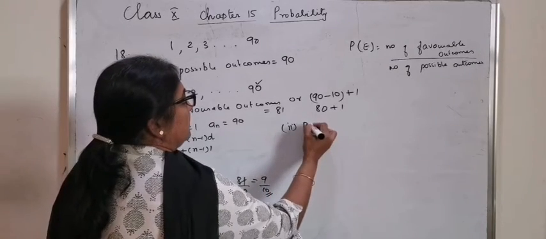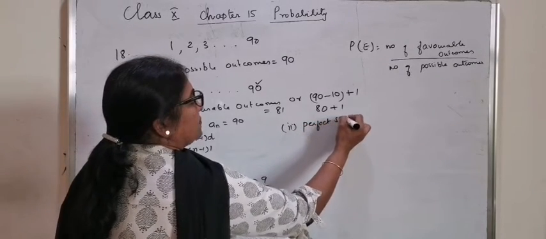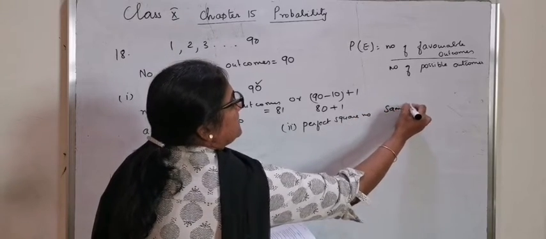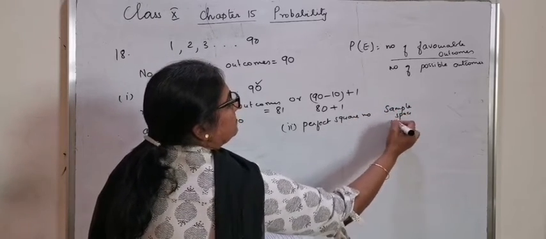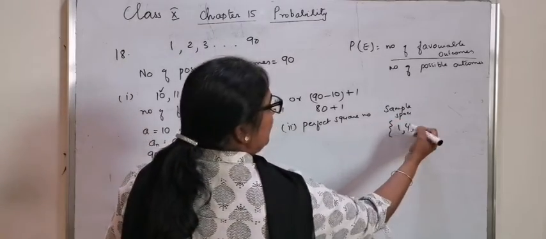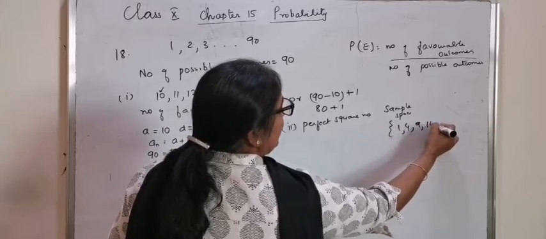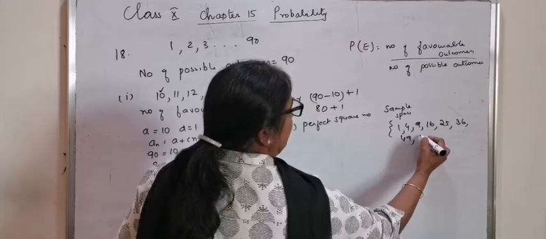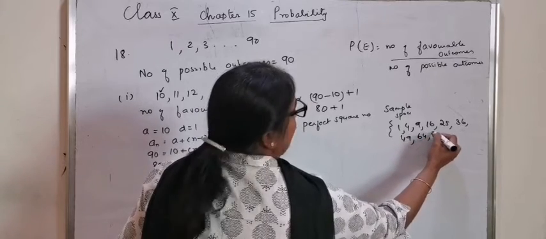Second question is a perfect square number. Second part is from this set, a perfect square number. The sample space is perfect square numbers: 1 square is 1, 2 square 4, 3 square 9, 4 square 16, 25, 36, 49, 64, 81.